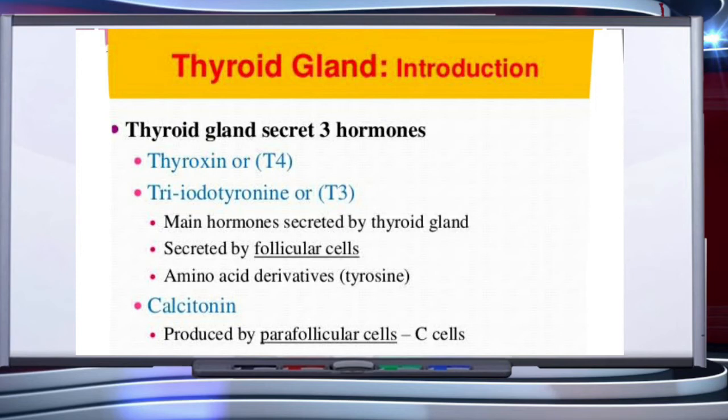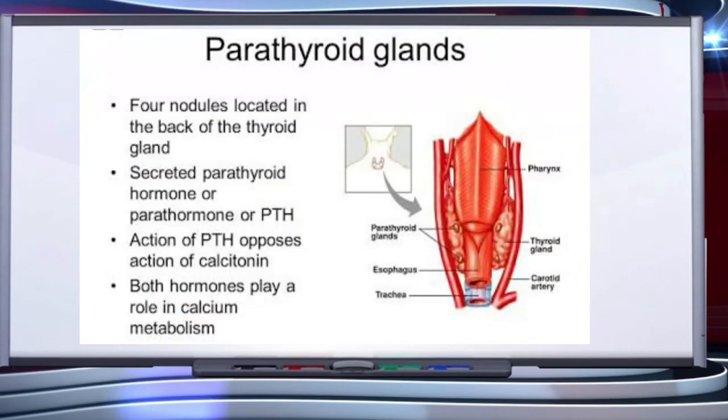Now let's talk about the parathyroid gland. In humans, four parathyroid glands are present on the back side of the thyroid gland, one pair each in the two lobes of the thyroid gland. The parathyroid glands secrete a peptide hormone called parathyroid hormone or PTH. The secretion of PTH is regulated by the circulating levels of calcium ions.